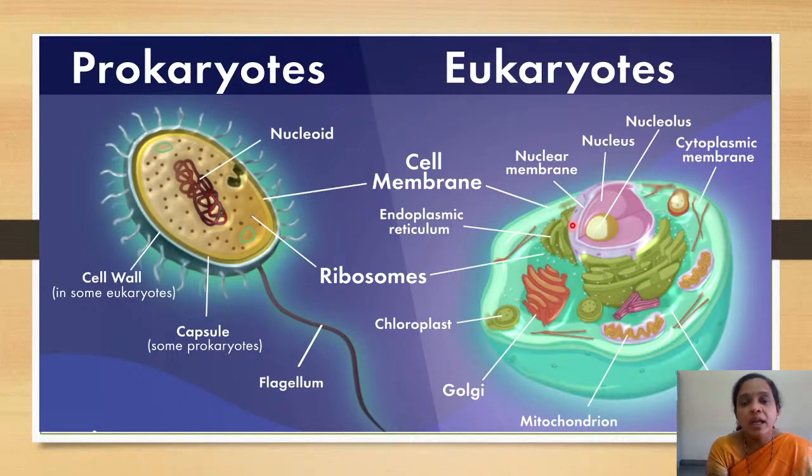That is number one. Number two, inside they have a cytoplasmic membrane, and inside that there are many organelles that help in the functioning of the particular cell. One more important thing is that the nucleus is present in the center, and it is covered by a membrane called the nuclear membrane. That is very much important. That differentiates a prokaryotic and a eukaryotic cell.